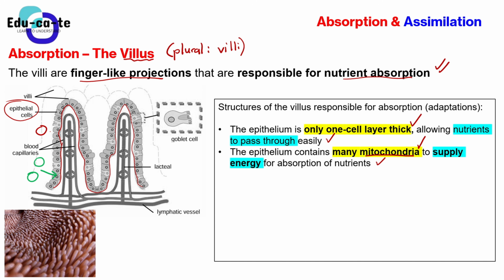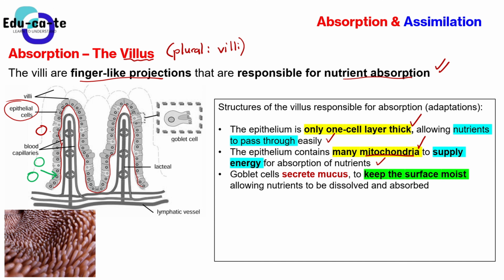What are their responsibilities, or what do they do, or how do they facilitate this process of absorption? Talk about goblet cells. As much as you can see that we've got epithelial cells here, they all look alike, but here we've got cells that are kind of different. These cells that I'm highlighting here are different compared to the other cells within this line. These cells here are known as the goblet cells.